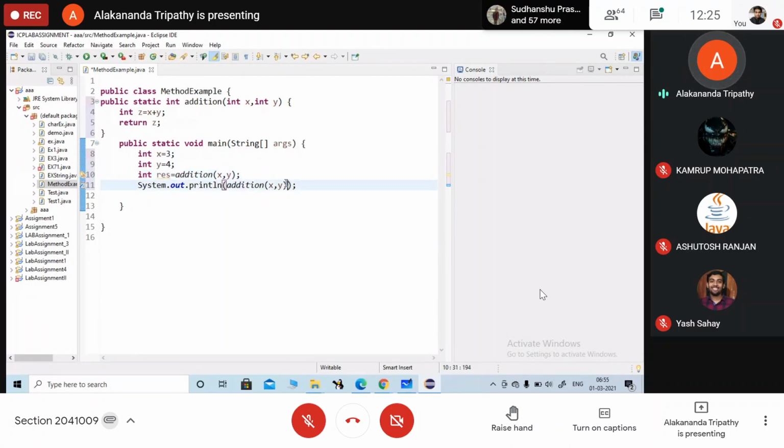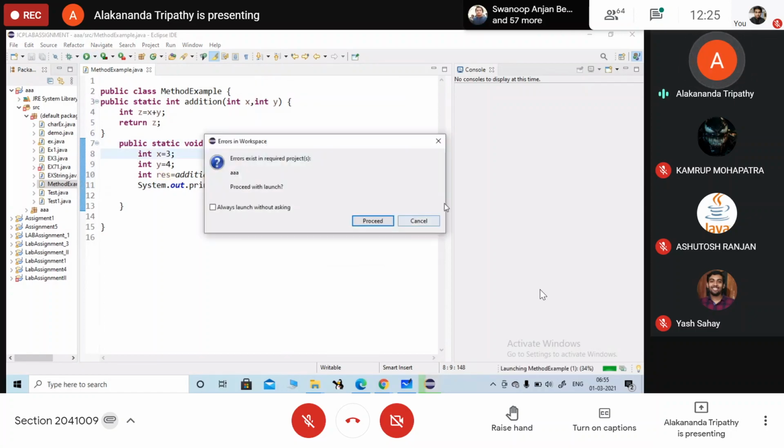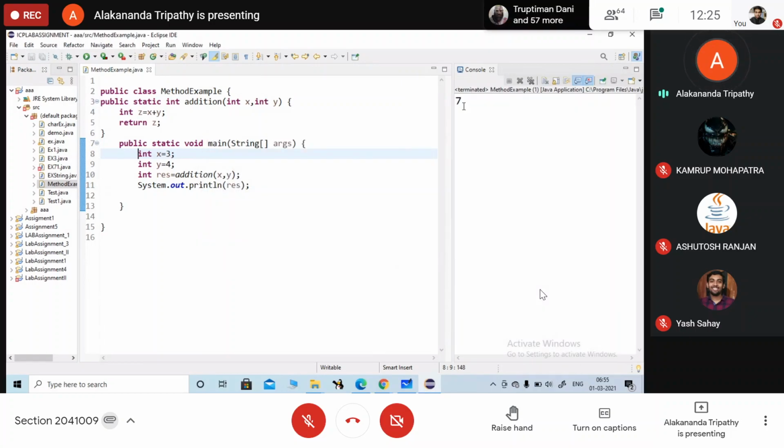And within the print statement, here I am going to write result. Okay. So now let me execute the method first. What is the output here you are getting? 7. Seven. So how is it working?